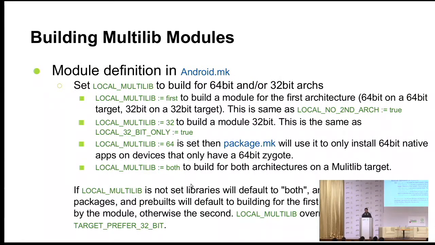Yes, so this LOCAL_MULTILIB is the variable which will override your TARGET_PREFER_32_BIT build, which I checked in the platform, which is a global variable, where we said, okay, I prefer to build only 32-bit apps, but this variable can be overridden by using the LOCAL_MULTILIB variable.